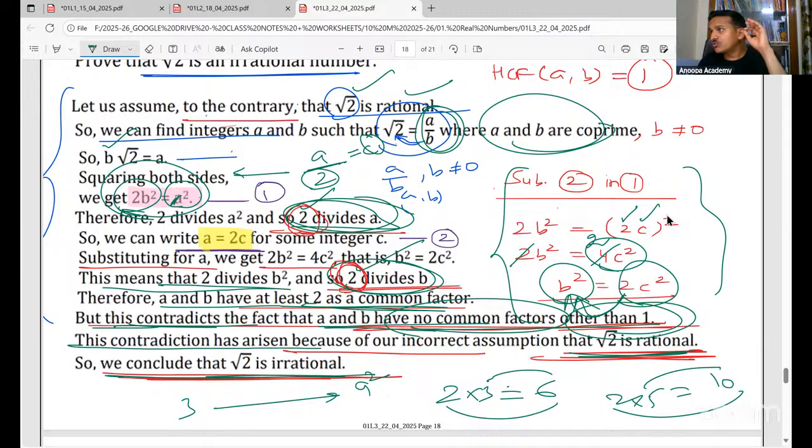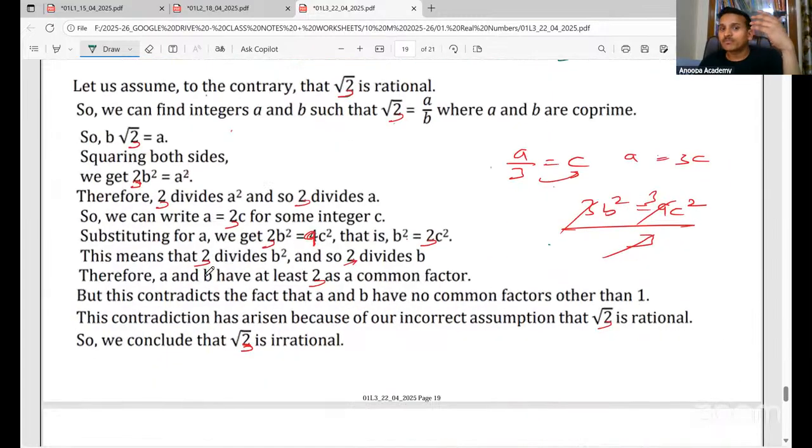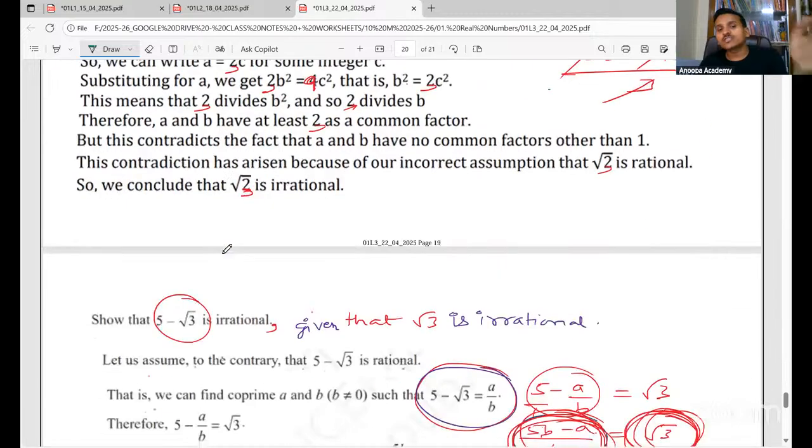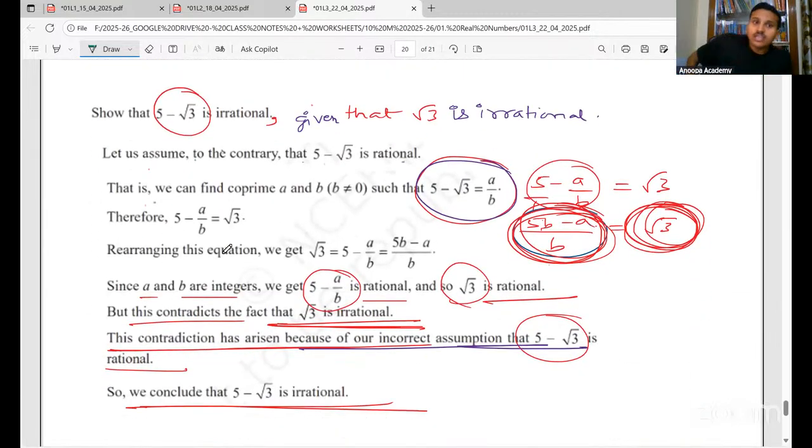Please go through the steps, practice, write and practice. Okay, you will get it. So for root 3 also just change the numbers and follow the same steps. For root 5 also change the numbers and follow the same steps. Now sometimes the proofs, show that, will come with something like this.